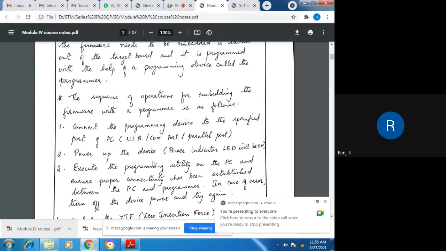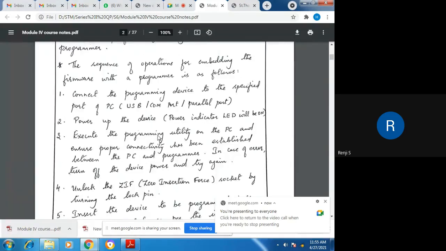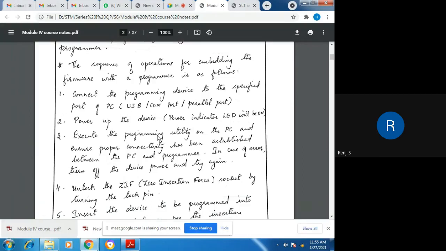The sequence of operations can be summarized in the following steps. The operations for embedding firmware with the help of a programmer: the programmer is an external device, and we can plug our memory to be programmed into this programmer device, and this programmer device will be connected to a PC. Inside the PC, there will be utility programs or driver programs supporting the programmer. Using this utility program, we can write our code and then burn it into the memory that has been connected to the programmer.